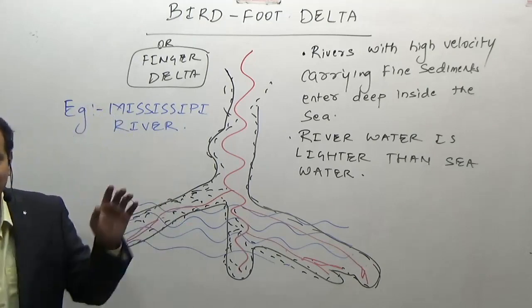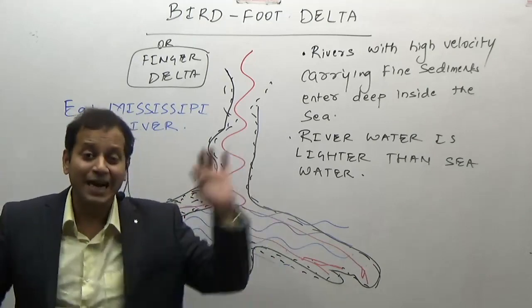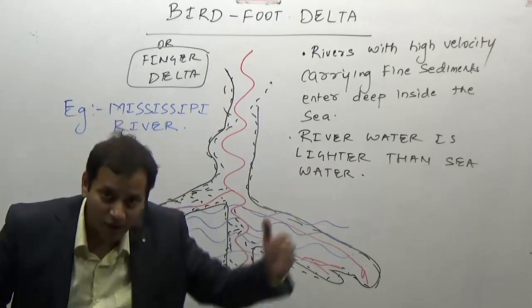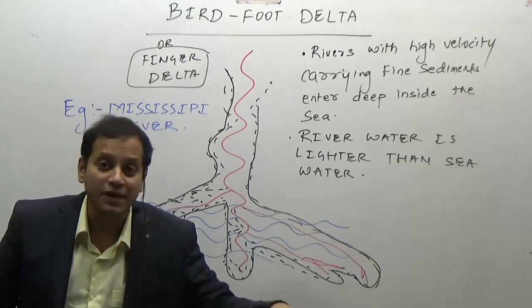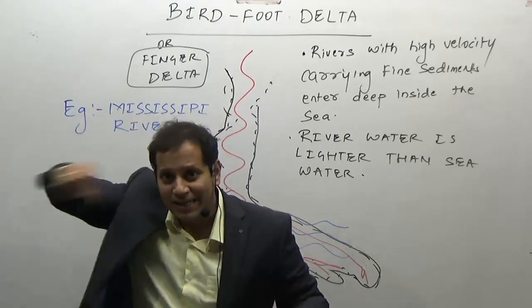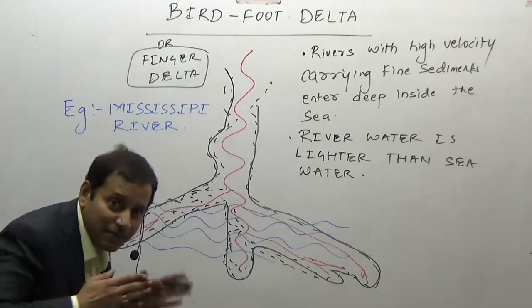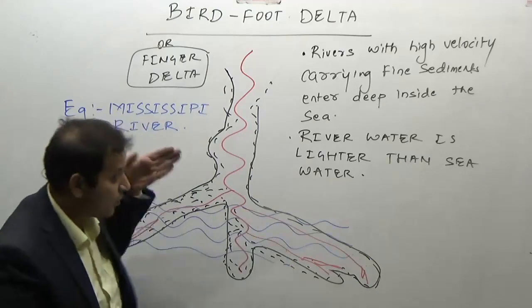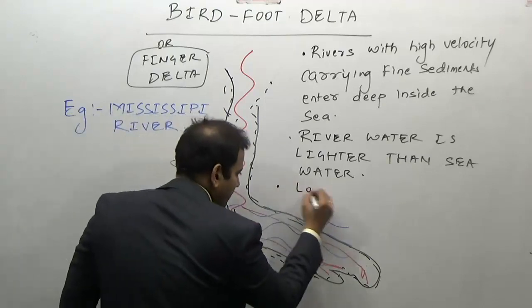The best example is Mississippi River, USA. The bird foot delta, you look at the map of USA, come to the Gulf of Mexico, just have a look at the atlas right now so that you will never forget again. Mississippi River, you will see that long linear delta, resembling the finger of a hand. So it is an example of a linear delta, meaning line delta. It is not a semicircular delta, it is a long and linear delta.